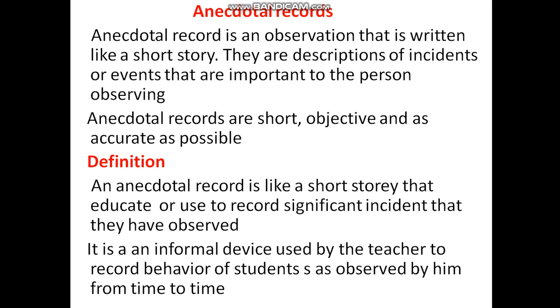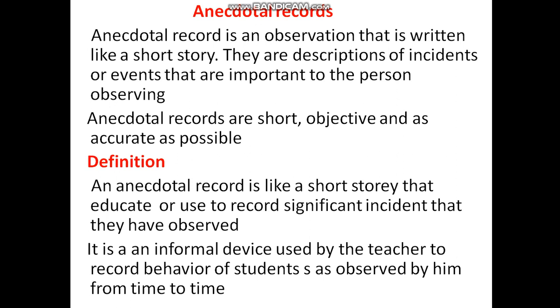They should be short, not a long story, and objective by seeing, and as accurate as possible.